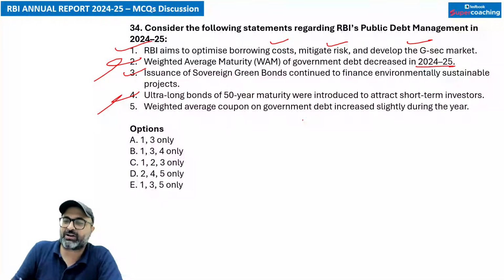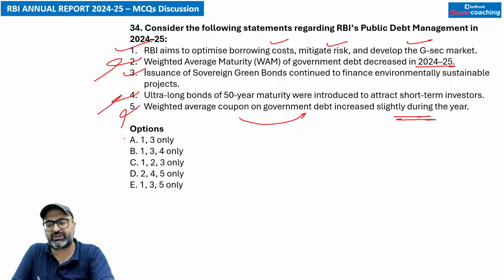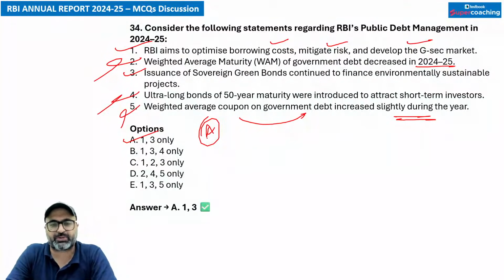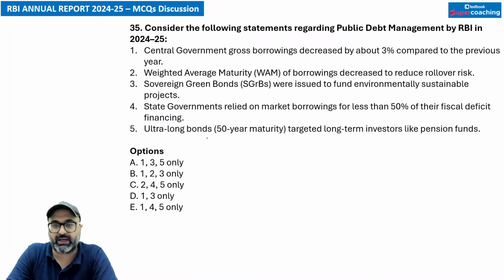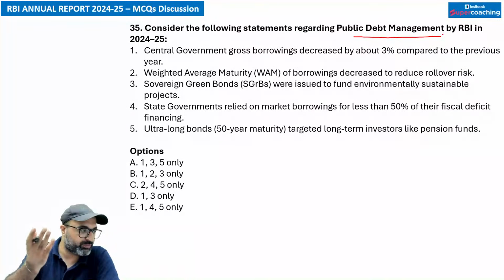Weighted average coupon on government debts increased slightly during the year. नहीं सर, अगर आप weighted average coupon की बात कर रहे हैं, यानी you are talking about the return on the government securities, you are talking about the interest on the government securities. So that is wrong. So keeping that in mind, only two options are correct, 1 and 3. Second, fourth and fifth options are correct. Sorry, wrong. ठीक है. अगला, consider the following statement regarding the public debt management by RBI in 2024-25.